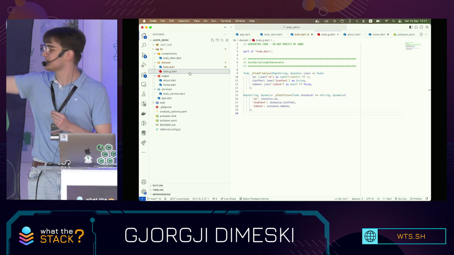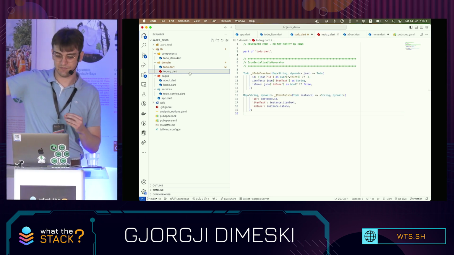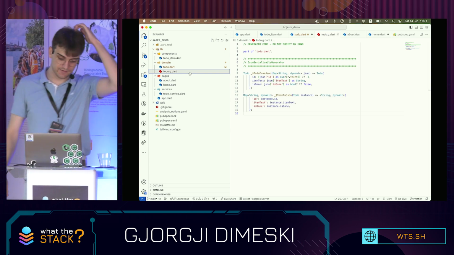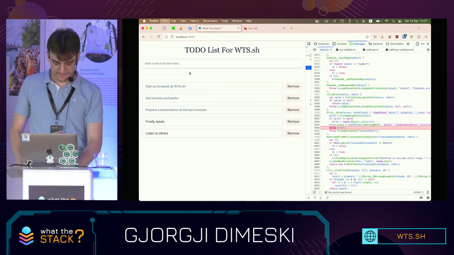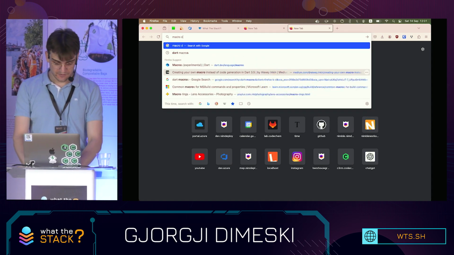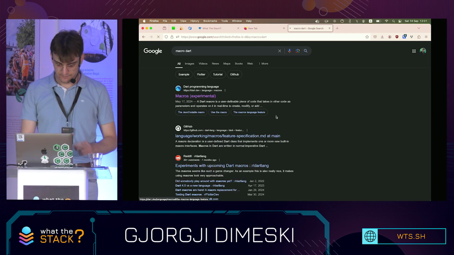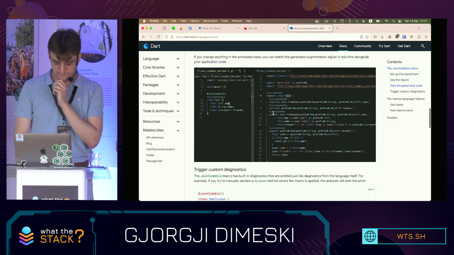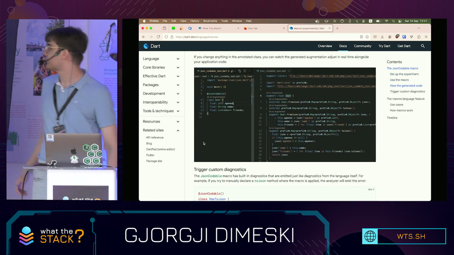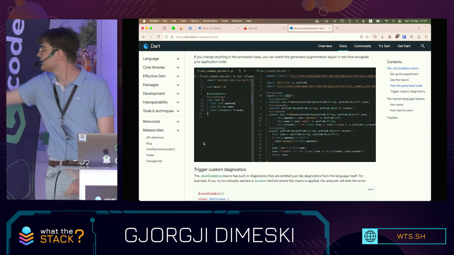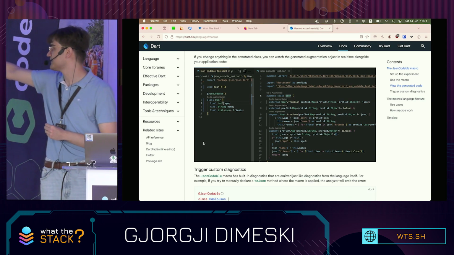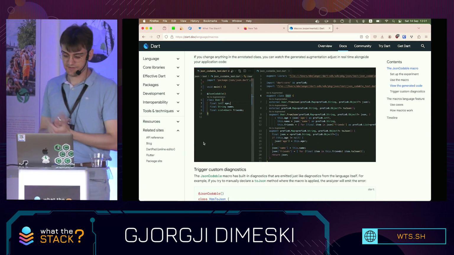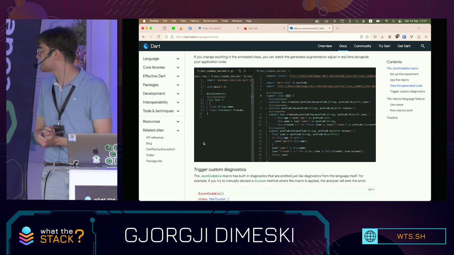They expect the JSON serializable macro to be ready by the end of the year, and early next year the macro API will be available so everyone can make their own macros. There's a preview over here. So you can see how this looks like. So JSON codable is the macro name. You annotate the class, and any change you make in memory generates an augmented class. It's basically an extension of the class. It's going to generate the from JSON and to JSON methods.